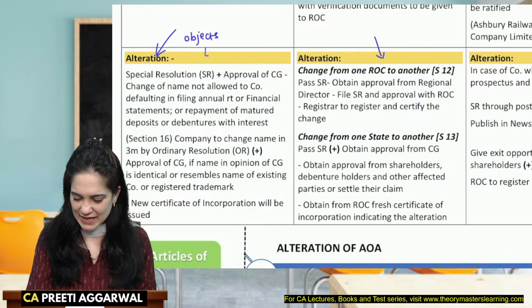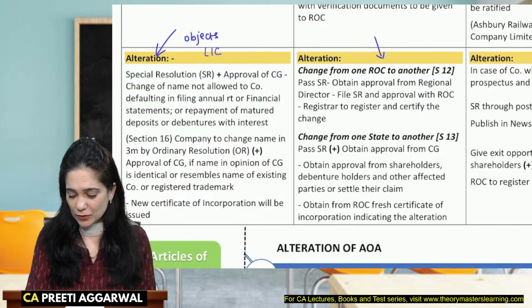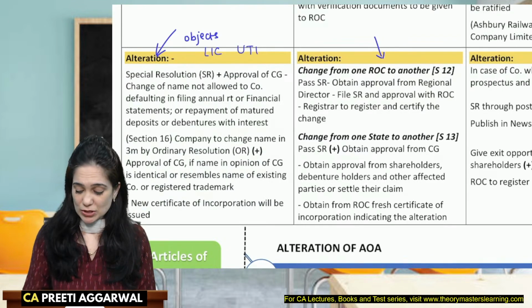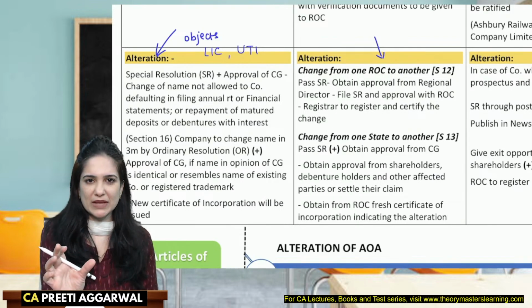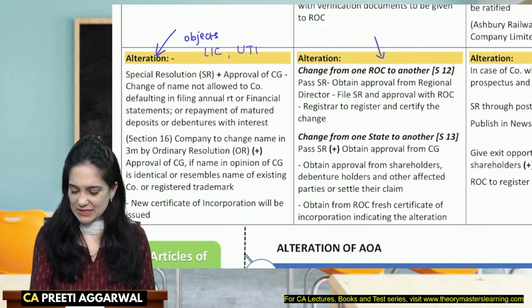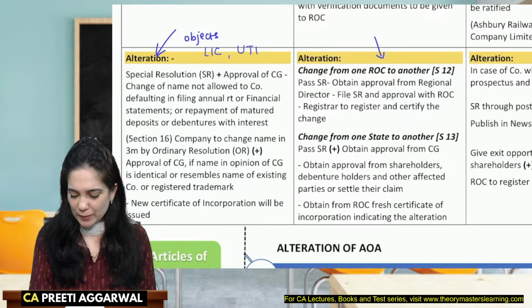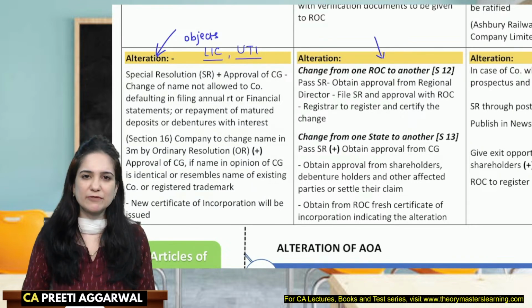Yes, you know it as LIC. And how do you know Unit Trust of India? That is known as UTI. So sometimes the company is popularly known by its abbreviated name. So in that case, you may want to alter the name of the company.